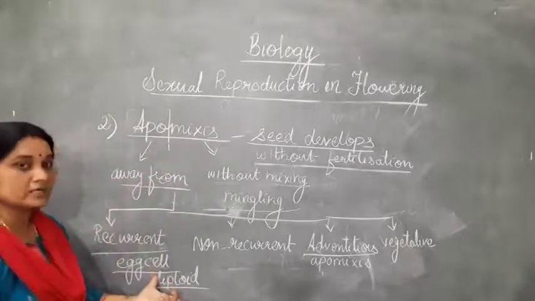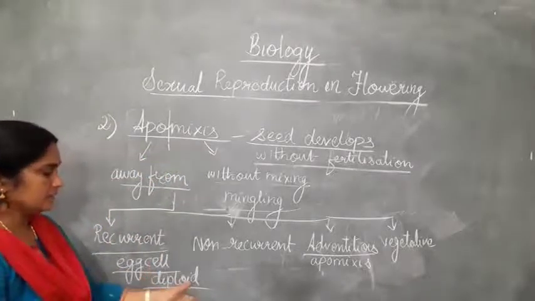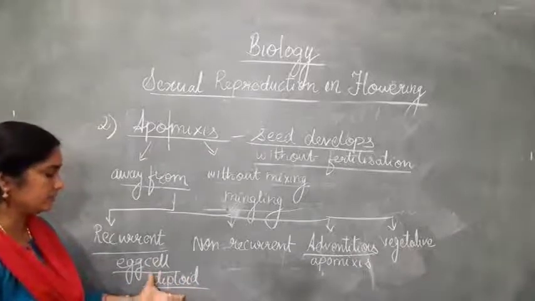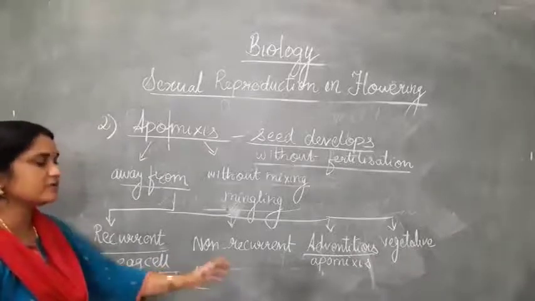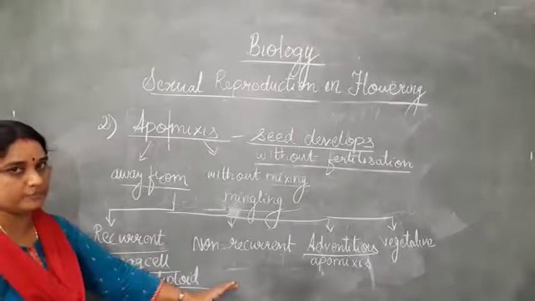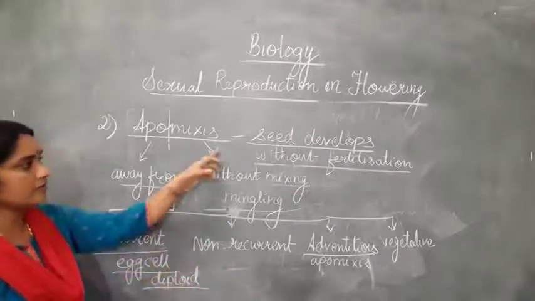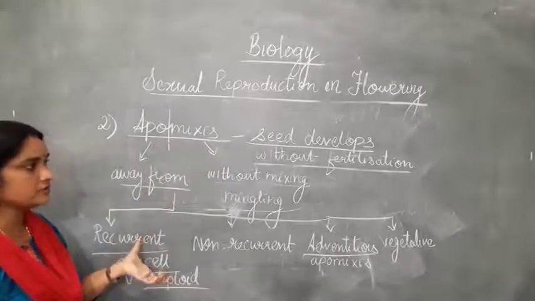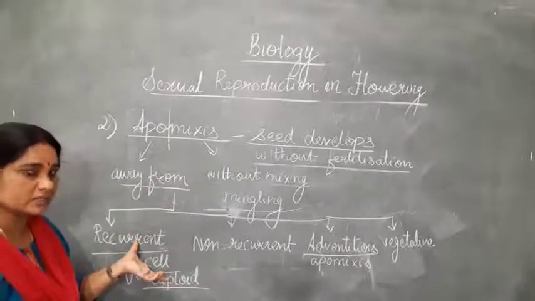So there is no fertilization happening over here. There is no fusion of the male gamete and the female gamete, and the diploid cell itself will start growing into the embryo. The seed will be developed in it, so the seed is developed without fertilization.